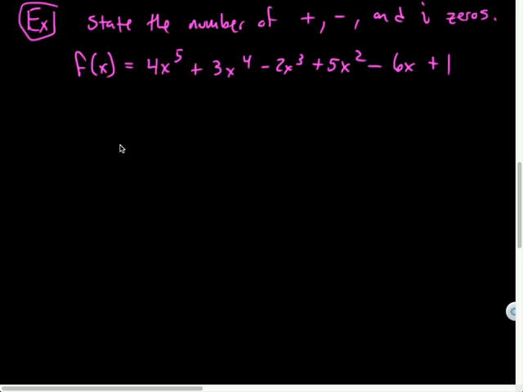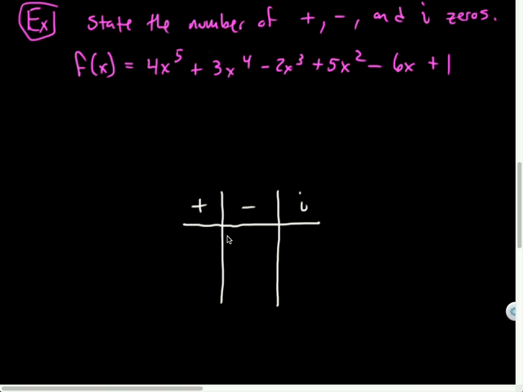Now, I'm going to leave some space because I'm going to have to do maybe 2 rows of calculations here. But I'm going to make a chart. This little chart. It's going to be great. And I'm going to have positive zeros, negative zeros, and imaginary zeros. And I'm going to have the possible combinations.